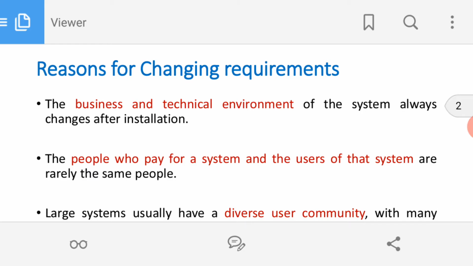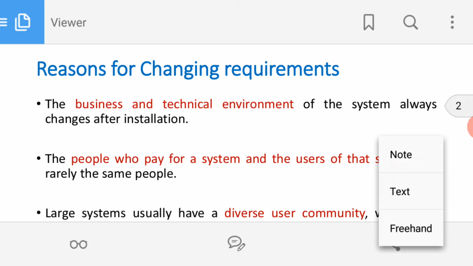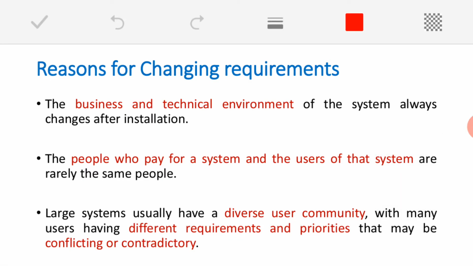The second reason is a very important point: the people who pay for the system and the users of the system are rarely the same people. See what is happening nowadays: somebody is paying for the newly developed software, and somebody else is using that software. Most of the time the end users are simply treated as end users.